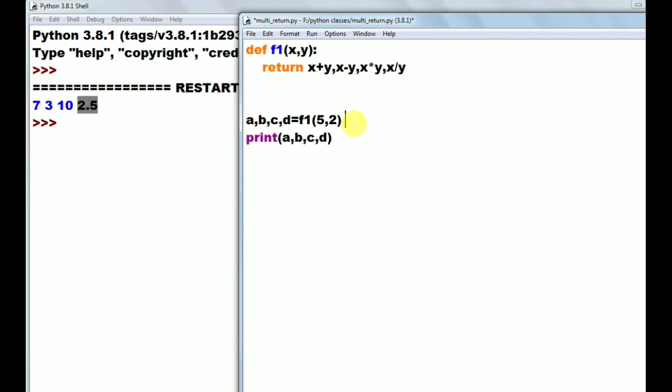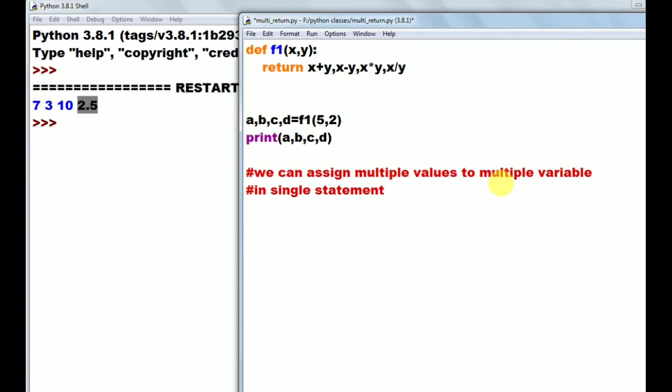Because in Python we can assign multiple values to multiple variables in a single statement.